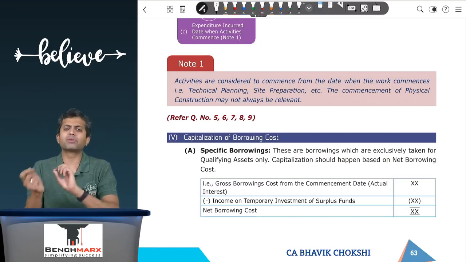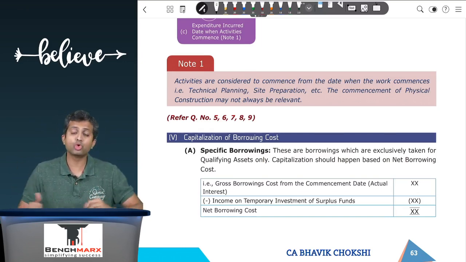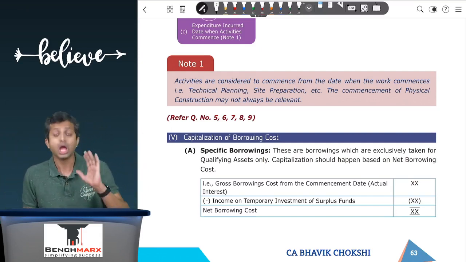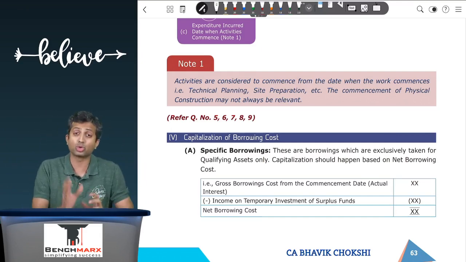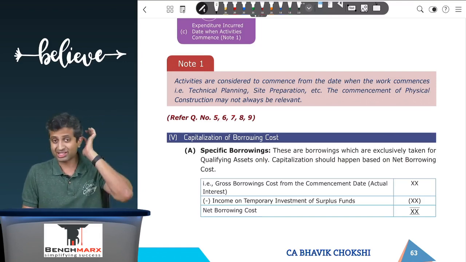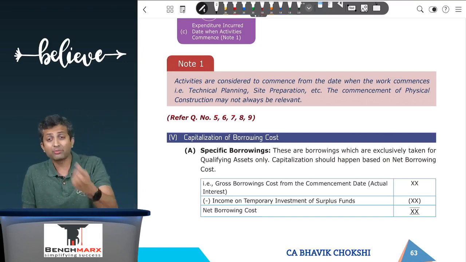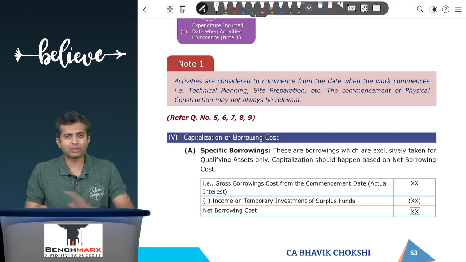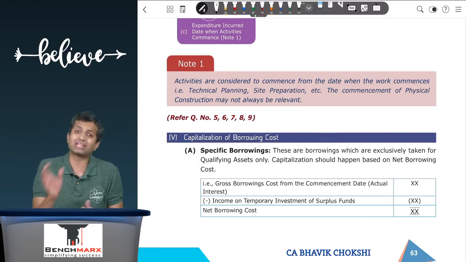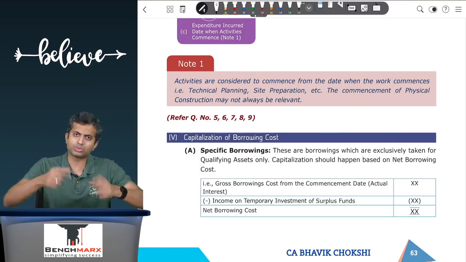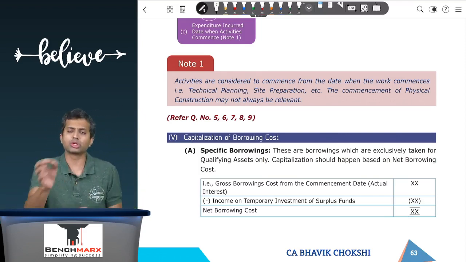This treatment is slightly different from the treatment that you do on general borrowings, where you don't capitalize the actual borrowing cost that is incurred on the general borrowings. No, you capitalize only based on the expenditure incurred. But specific borrowing is directly attributable to the qualifying asset only, and hence whatever is the actual borrowing cost. Like for example, if your qualifying asset is going to cost you 100 rupees and you have borrowed the entire 100 rupees on the very first day, of which you spend 40 today and the next 60 you spent after 2 or 3 months, in which case for specific borrowings your capitalization will start based on the entire 100. If there are any surplus funds, let us say 60 funds for 2 or 3 months, then income on temporary investment of these funds will be subtracted, and the net borrowing cost can be capitalized.